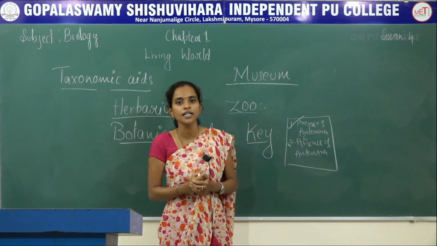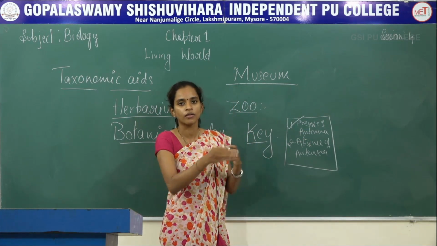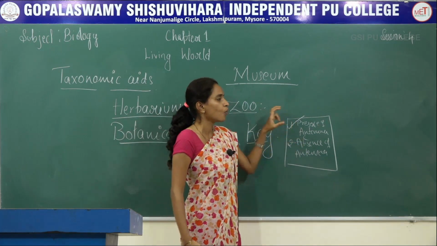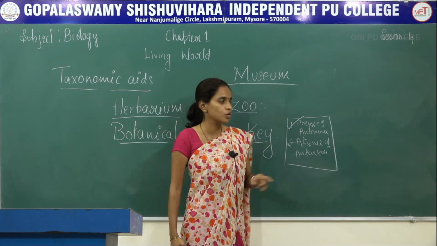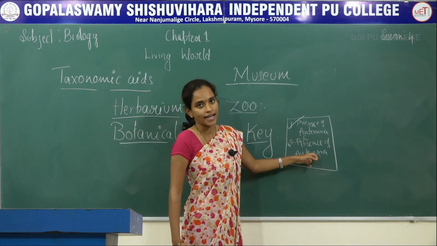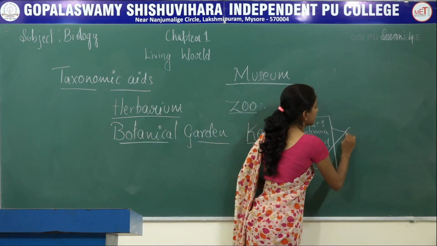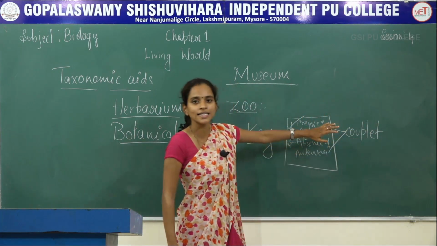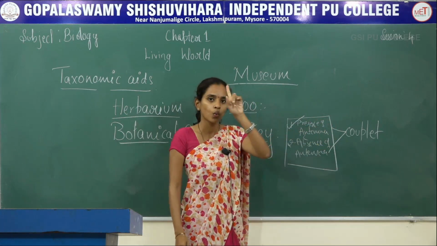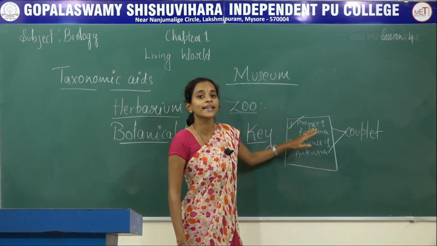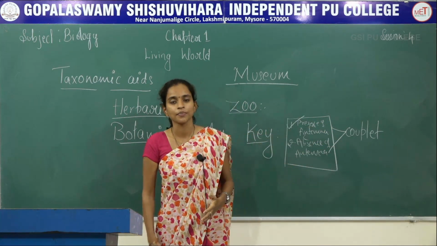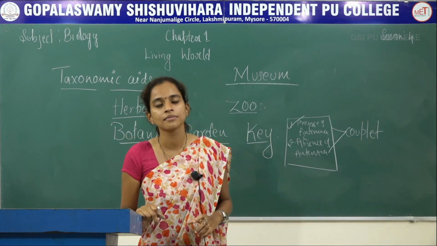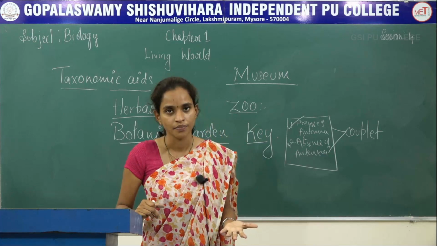Just like your treasure hunt, how you get a hint once you keep on solving the mystery. In the same way, here also, once you identify one character, there will be two contrasting characters. These two contrasting characters are called a couplet. Out of this couplet, one is the right answer, and you will get a lead to the next answer. By this form, you can identify whether this organism is a butterfly or not.